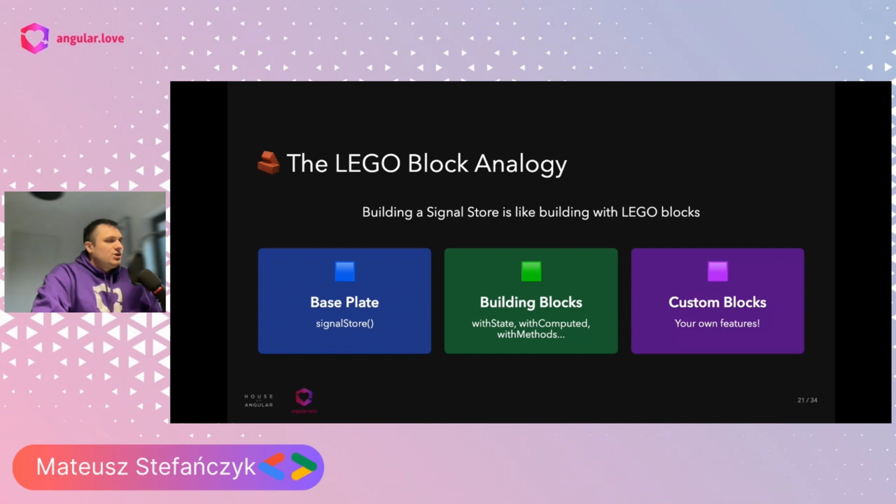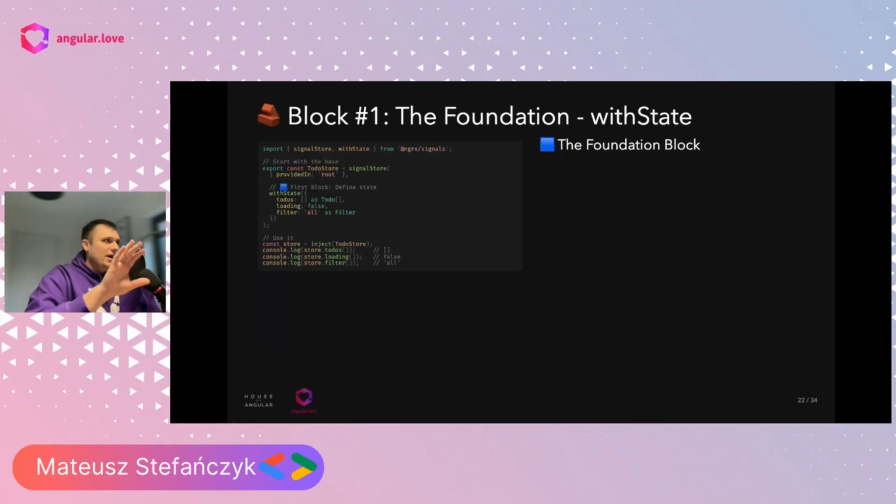So what are the most basic blocks, like the base plate and building blocks? Also, what is extremely powerful is the fact that we can even create our custom blocks, like creating custom bricks to build something else from. The most basic block for our signal store is the signalStore method, which is responsible for initializing the store.